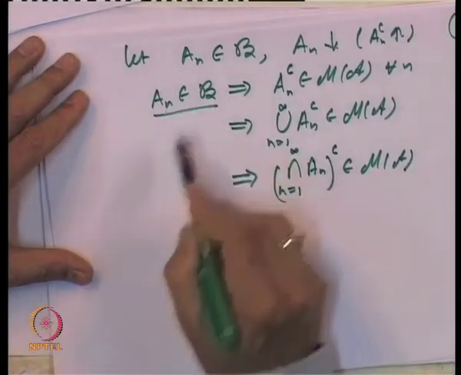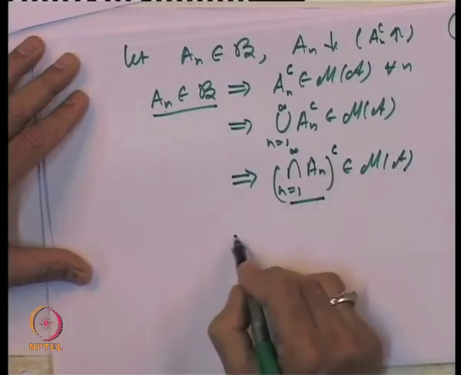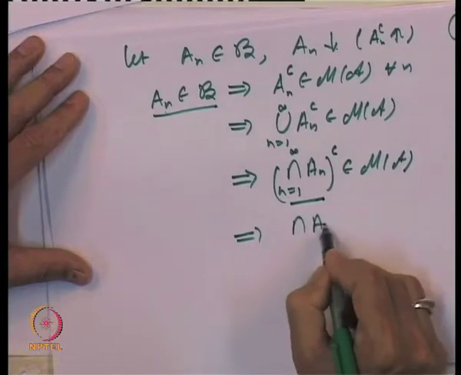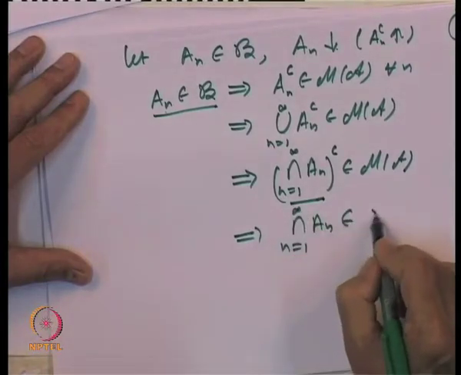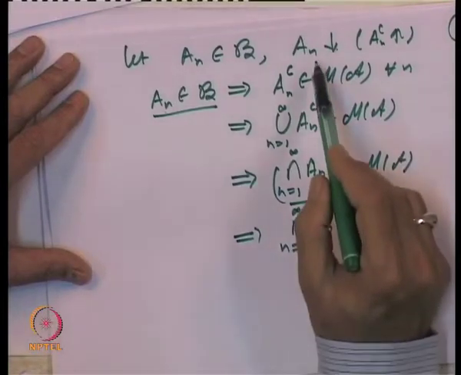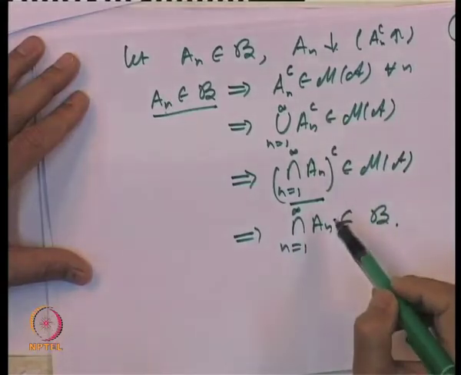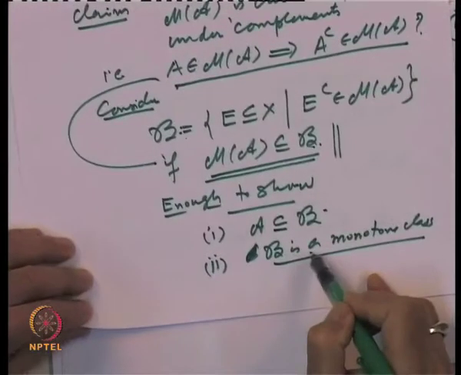So whenever A n's belong to B and we take the intersection of A n's, its complement belongs to M of A. That means the intersection of A n, n equal to 1 to infinity, belongs to B. So what we have shown is that the collection B is closed under increasing unions and closed under decreasing intersections. That means B is a monotone class.